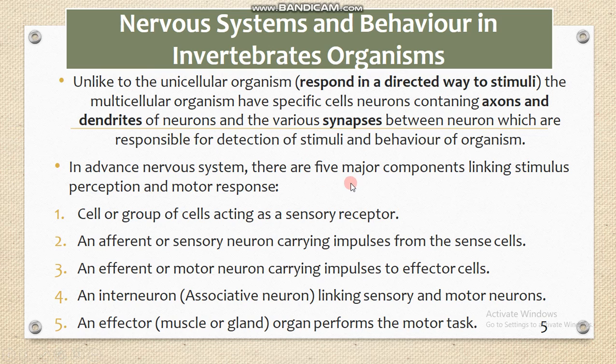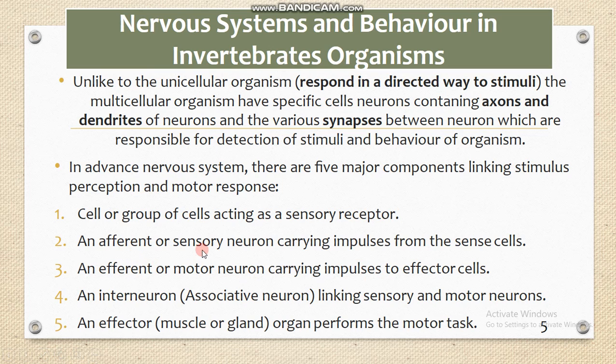In an advanced nervous system, there are five major components which are linked to each other and responsible for the detection of stimuli. The first one is the cell or group of cells acting as sensory neurons. These sensory receptors are basically present in the skin, on the outer side of the body. They may act as photoreceptors, or as thigmoreceptors, etc. They have the ability to detect the change in the environment, to detect any stimuli occurring in the environment.